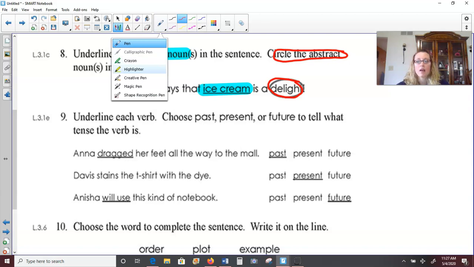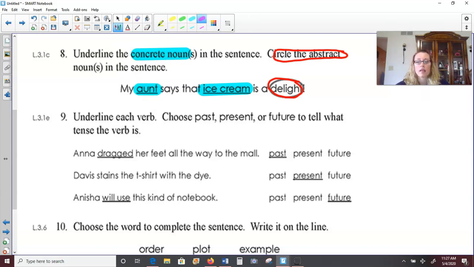Number 9 wants us to underline each verb and then choose if it is a past, present, or future tense verb. Anna dragged her feet all the way to the mall. What did Anna do? She dragged her feet, and that would be past tense. The ed is an indication that it's a past tense verb. Davis stains the t-shirt with the dye.